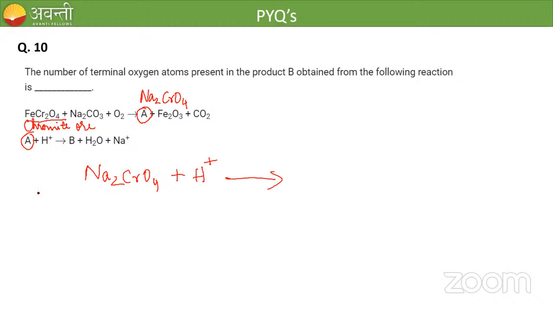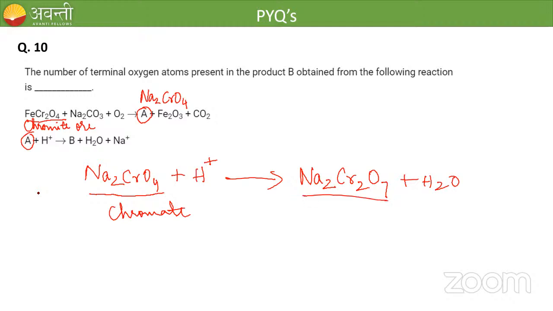What is the second step? The conversion of sodium chromate to sodium dichromate. So what is the formula for sodium dichromate? Na2Cr2O7 plus H2O and Na plus. This is called sodium dichromate. Here I have the Cr2O7 2 minus ion and the Na plus ion. So this is the dichromate ion.